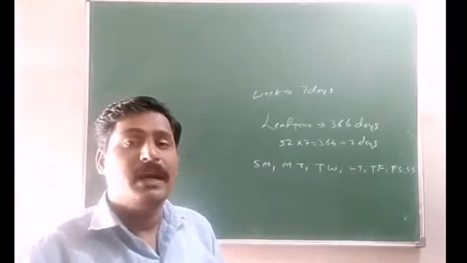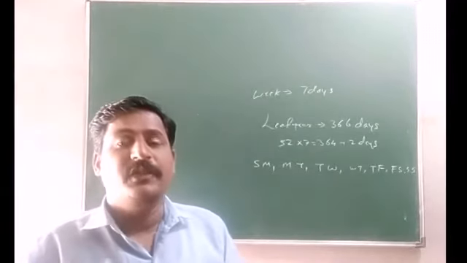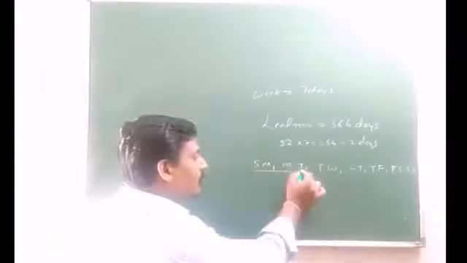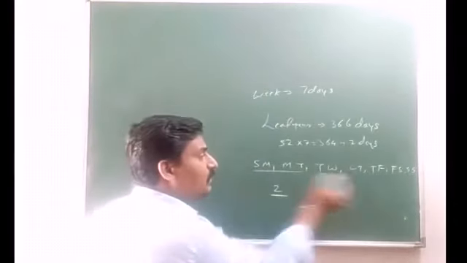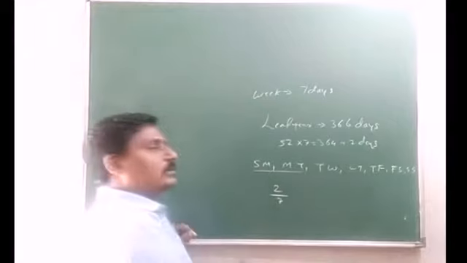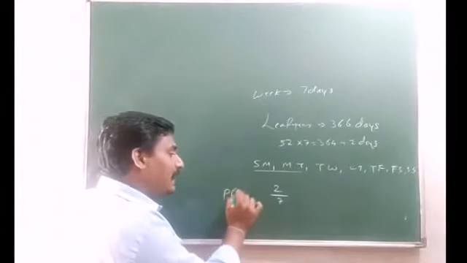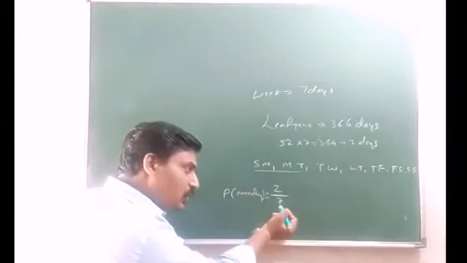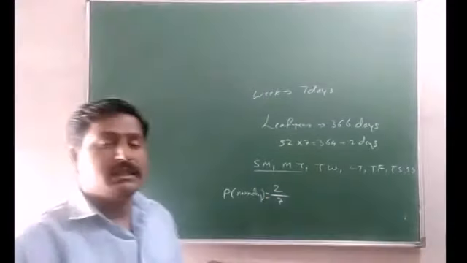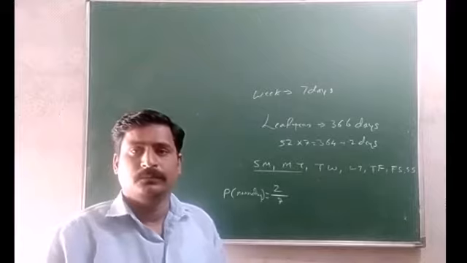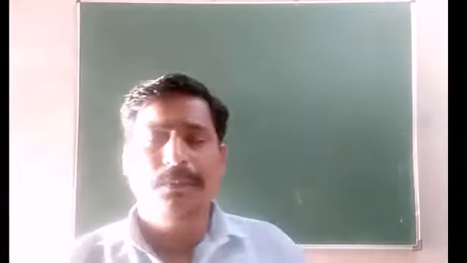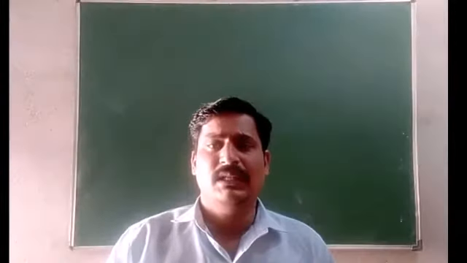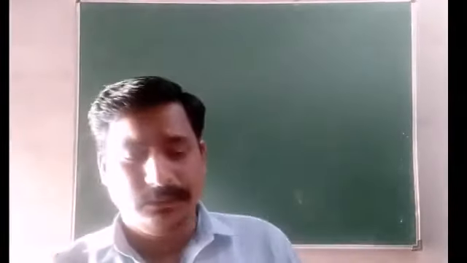So the probability of getting 53 Mondays in a leap year is 2 out of 7. So the probability of getting 53 Mondays is equal to 2 by 7. Now, a problem on both the addition theorem as well as the multiplication theorem.